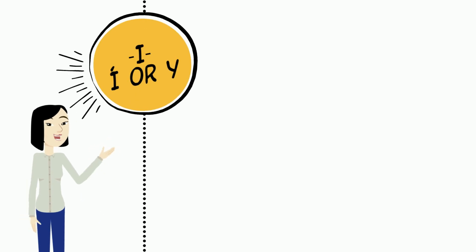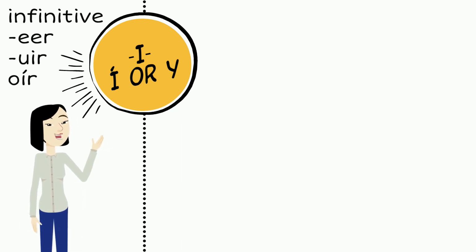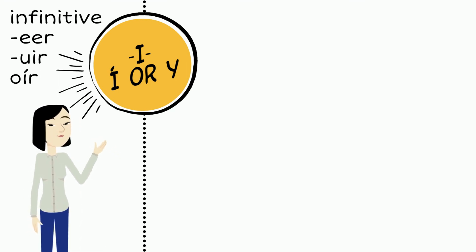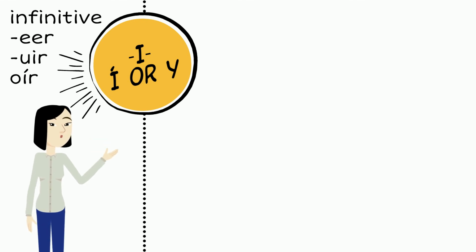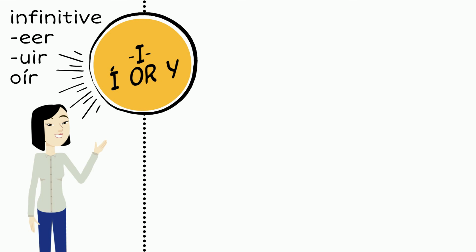Intervocalic I to accented I and Y. This happens in verbs that end in EER and UIR, as well as oír, because the I in the endings either needs an accent mark so it doesn't become a diphthong, or needs to change to a Y to separate the strong vowels of the stem from the ending.